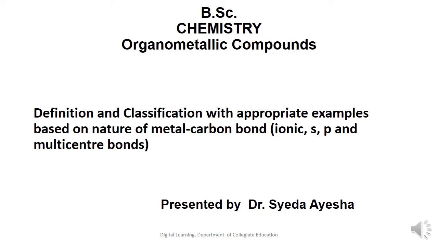Organometallic compounds is the unit which is prescribed under the inorganic chemistry part of the BSc syllabus. In this session, I would like to discuss the definition and the classification of organometallic compounds with appropriate examples based on the nature of the metal carbon bond, which include ionic, sigma, pi, and multi-centered bonds.